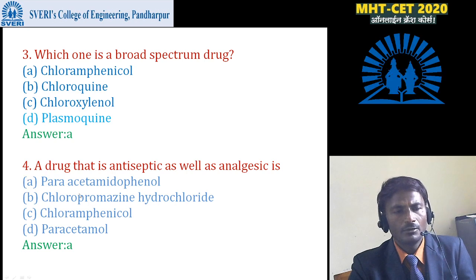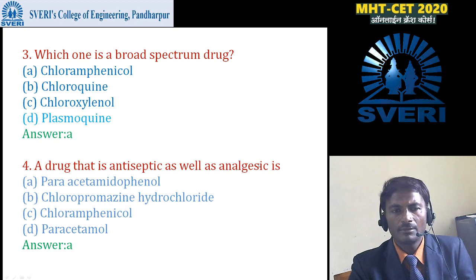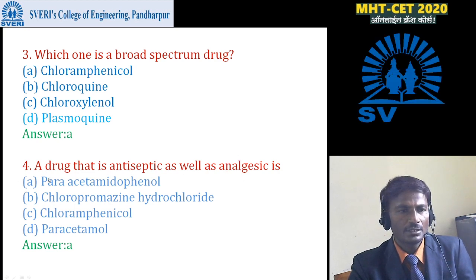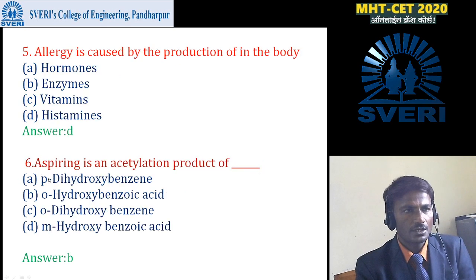Here you have to remember, para-acetaminophenol is an example of antiseptic drugs, and it can also be used as analgesic. So the first option is correct here for the fourth question.